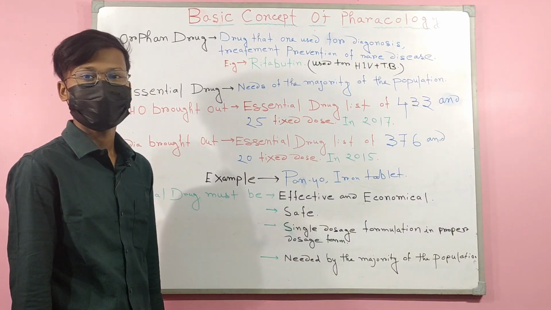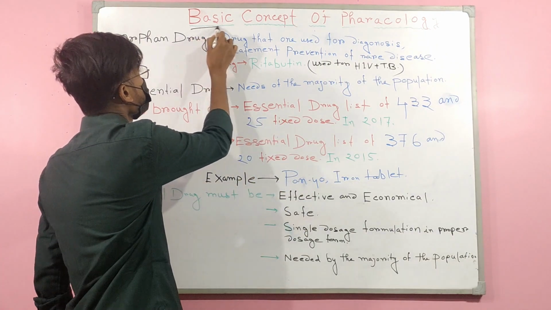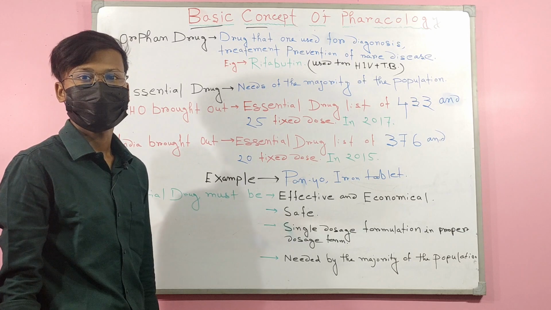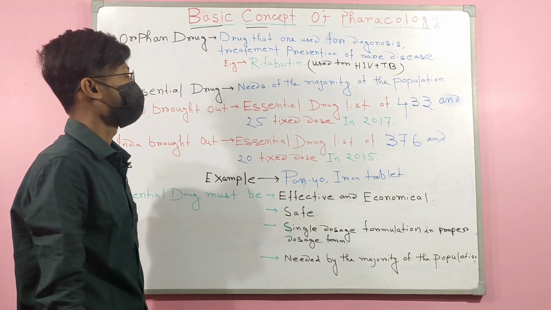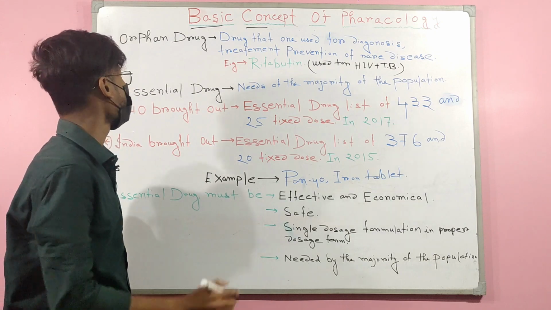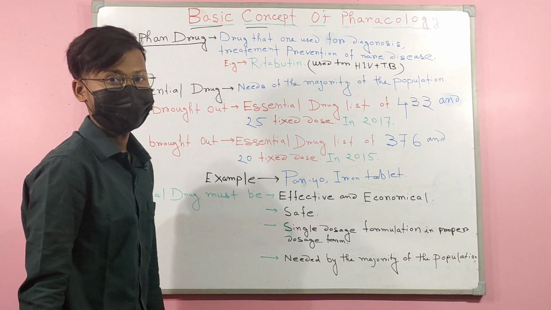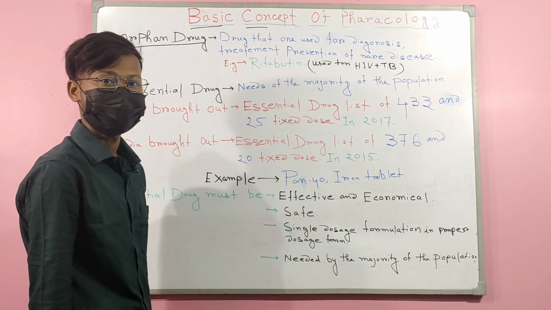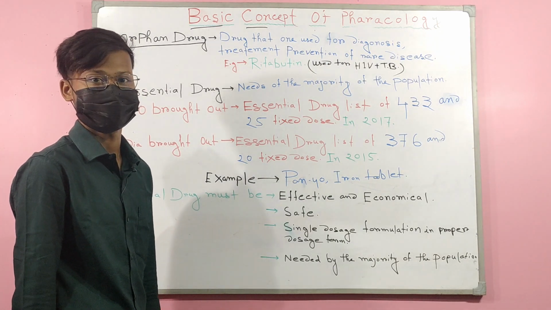Today, in our second video on basic concepts of pharmacology, we will discuss some important words about drugs. The first one is: what is an orphan drug? An orphan drug means a drug used for diagnosis, treatment, and prevention of a rare disease.